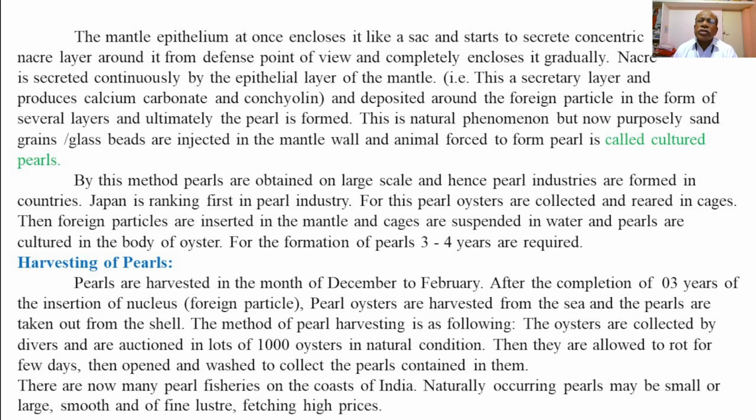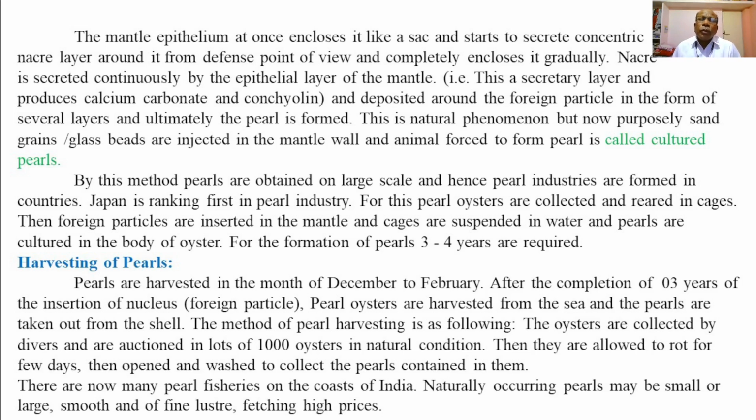For this, pearl oysters are collected and reared in cages. Then foreign particles are inserted in the mantle, and the cages are suspended in water, and pearls are cultured in the body of oysters. For the formation of pearls, 3 to 4 years are required. So this is the method of formation of pearls by using the desired species of the pearl oysters.